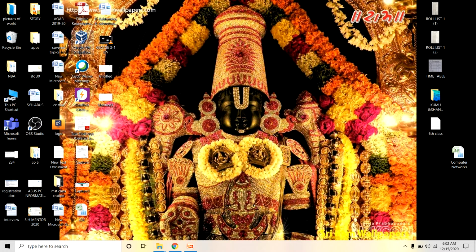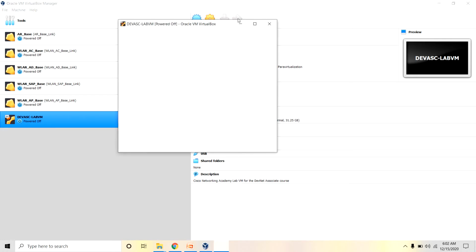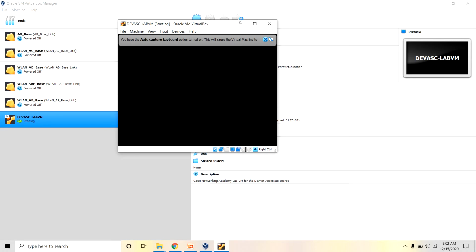This is VirtualBox, which you have opened. This is the DevNet VM. You can click on it and start the process. The DevNet virtual machine lab environment opens. It takes only 2 or 3 minutes.